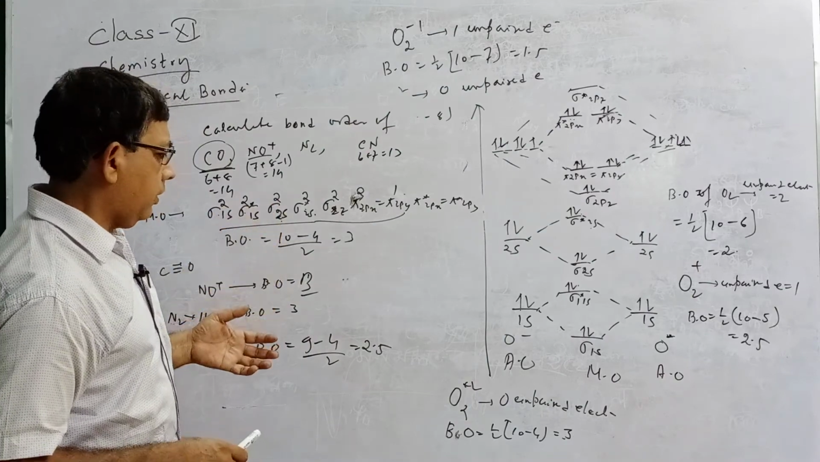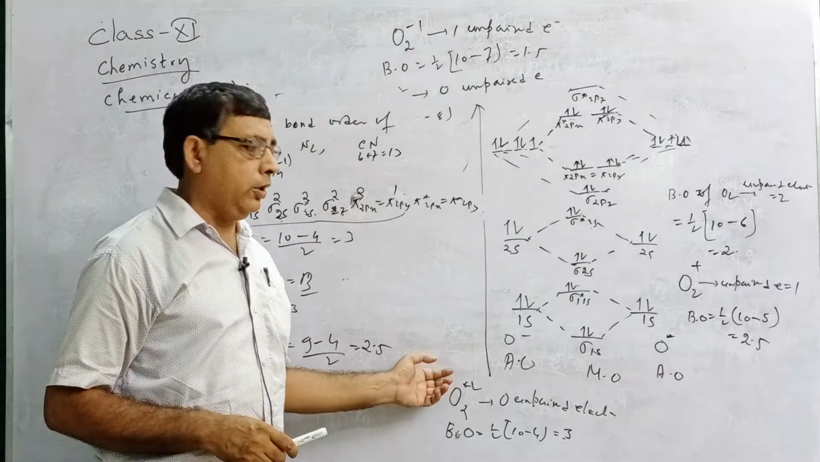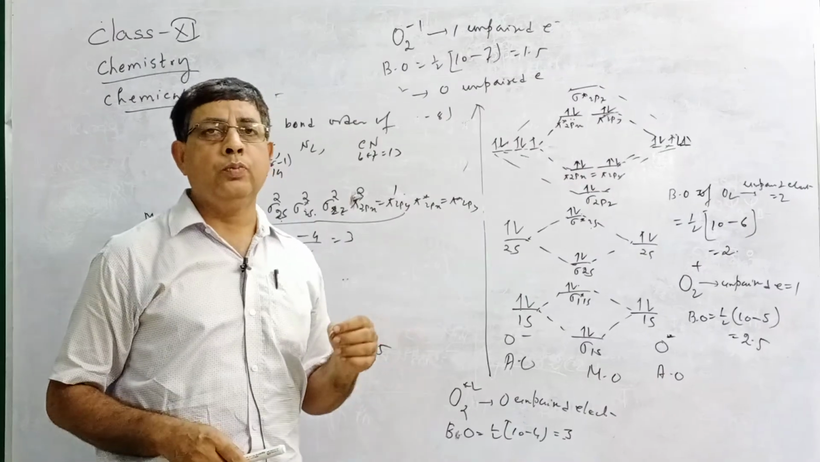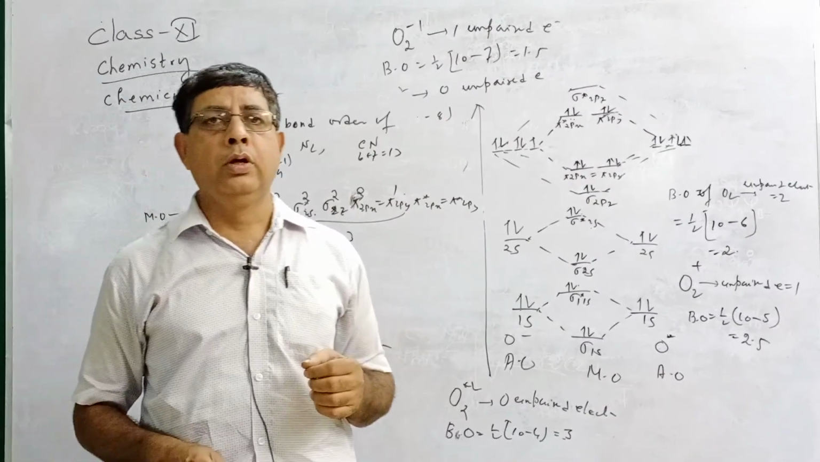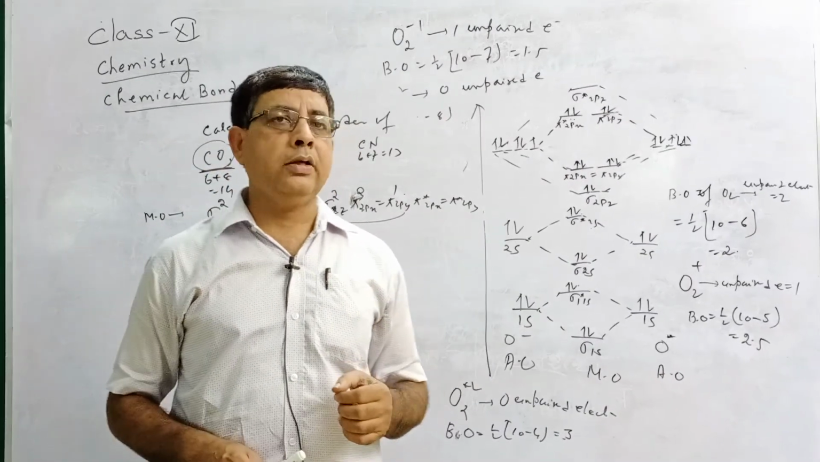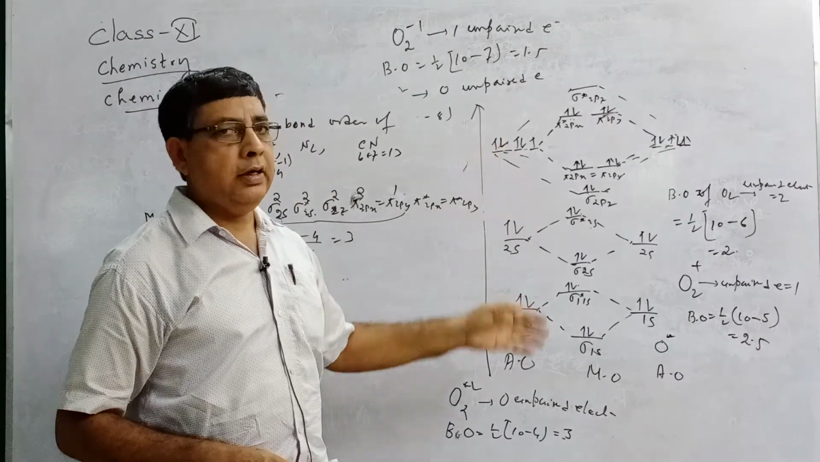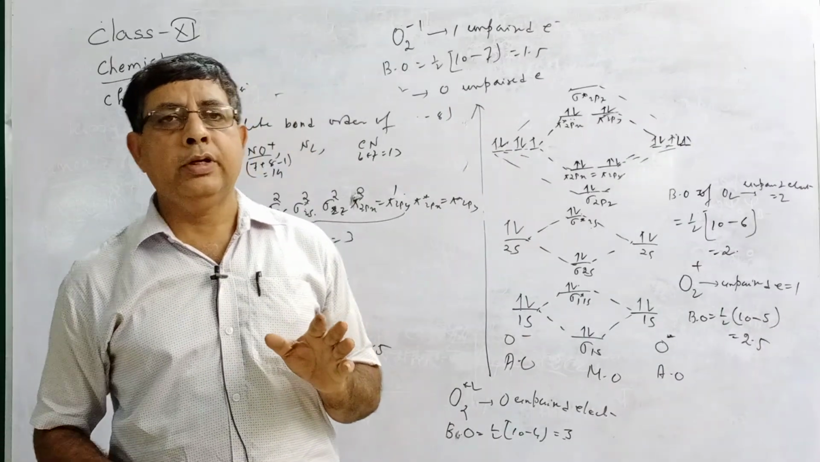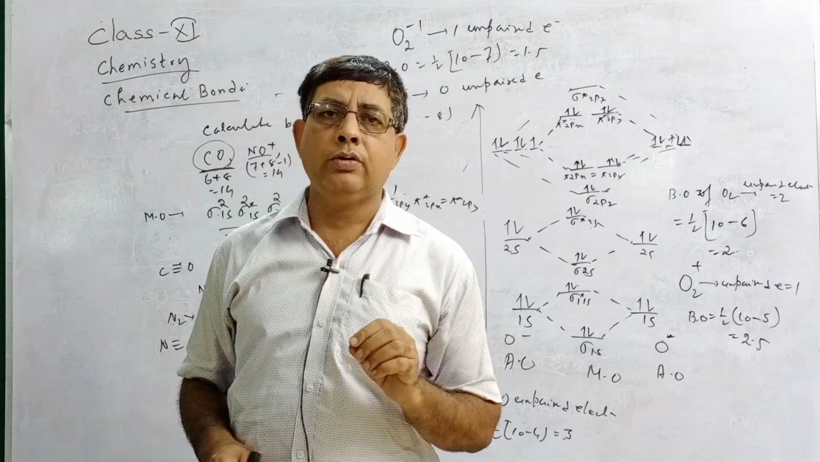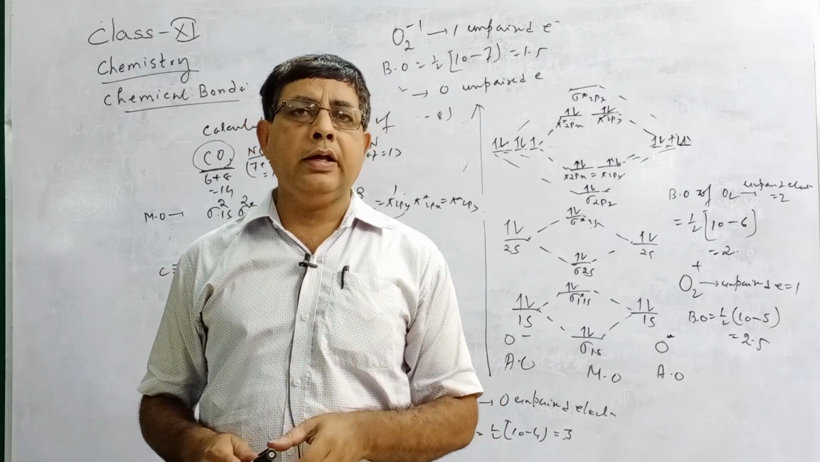And in your syllabus, the bond order of different O2 species, that is O2, O2 2+, O2 2-, you must calculate this and you must try to draw this molecular orbital diagram. Okay, so this is chemical bonding. In the next class, I will start your part 2, that is the S block elements.